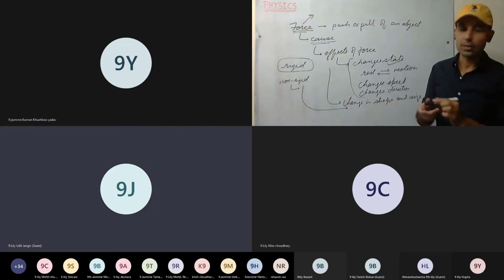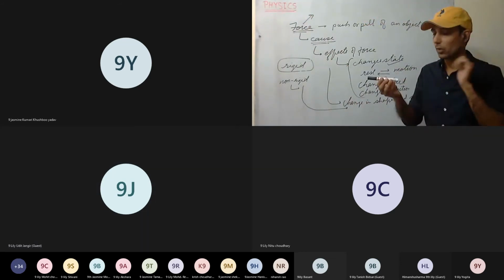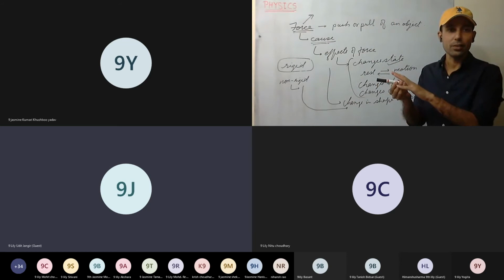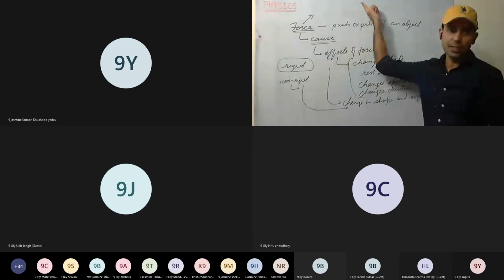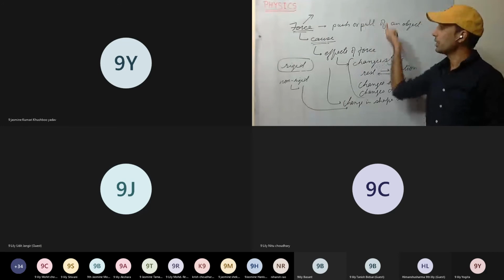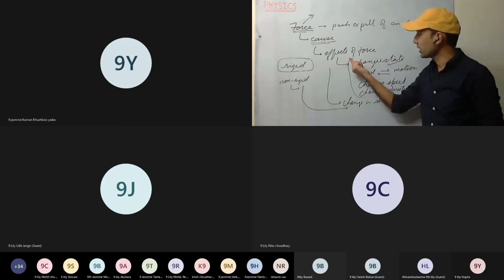It is a physical cause. Yes or no? Physically, we are applying, not mentally. So, what is force? Force is the physical cause. It's the cause, that means it will have an effect. And what effects does it create?